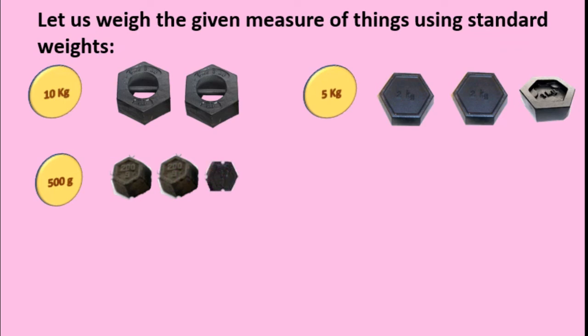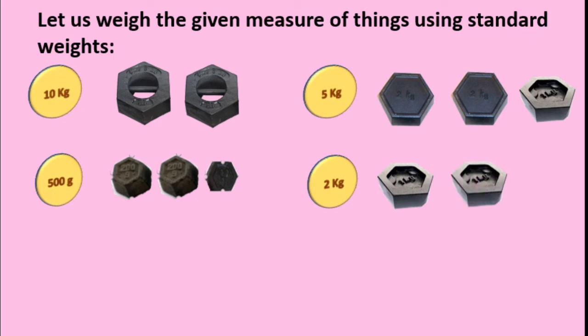It became 500 grams, isn't it? Next is, we want to weigh 2 kg onions. Then here a 1 kg weight stone is there. So what will we do? We will weigh 2 times. 1 kg plus 1 kg. Isn't it? That became 2 kg.